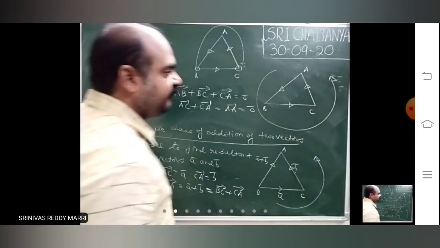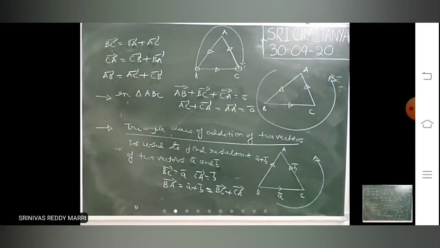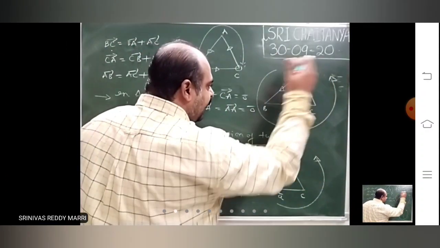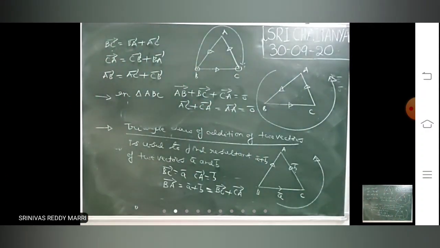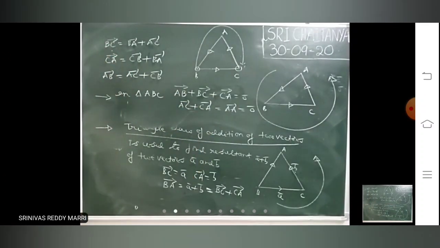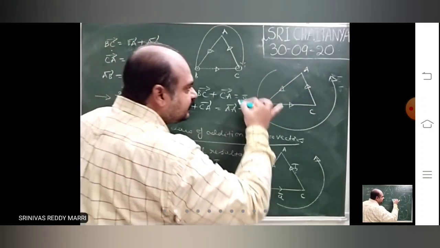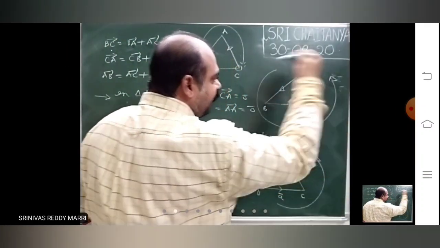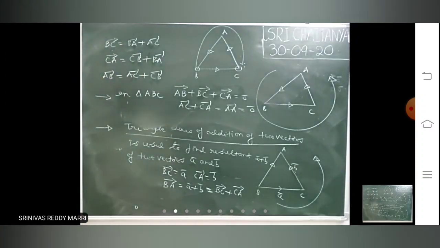If you take all three vectors in the same order and add, the resultant will be 0. The resultant of AB bar, BC bar, CA bar is 0, because we have taken all three vectors in the same order.